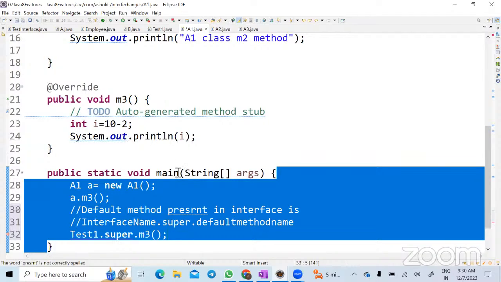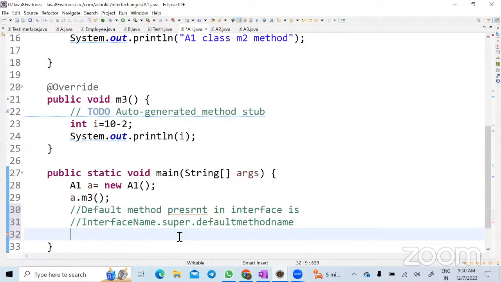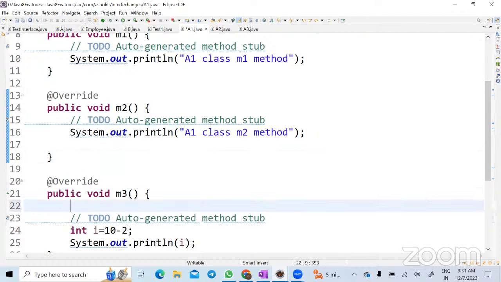You cannot call. No. If you look here, the main method is a static method. M3 is a non-static method. Can you call it? Inside a normal method, we can call. So what do I need to do? Just create, let's look here, M3, or write some method. Or within M3 also you can call, correct?